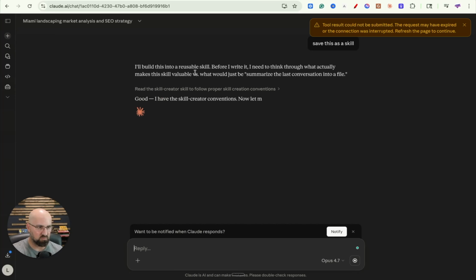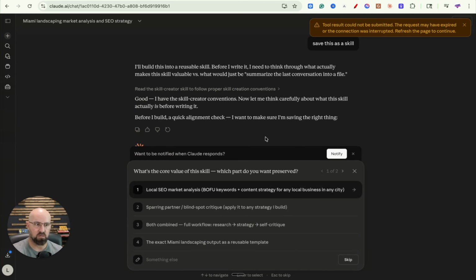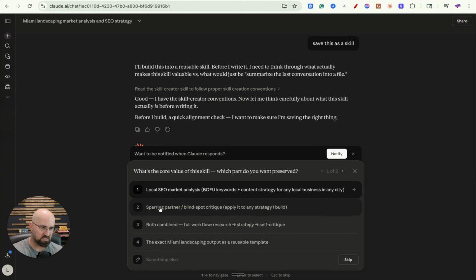It says, I'll build this into a reusable skill, but before I write it, I need to think through what actually makes the skill valuable. I could tell it to make the sparring part a skill. It doesn't create it yet because it doesn't know exactly which one I want, but it does suggest local SEO analysis, sparring partner. This is what I would want to do, which is nice.